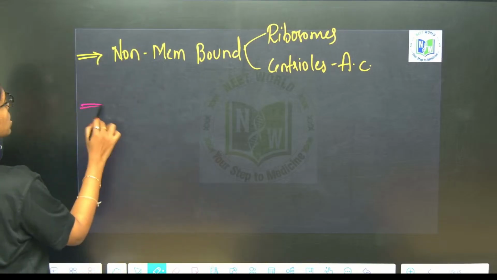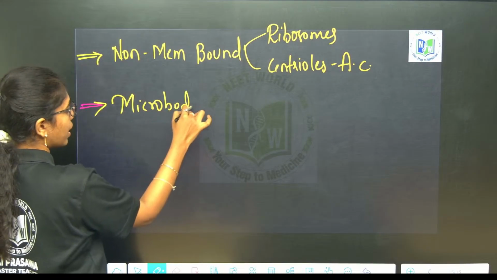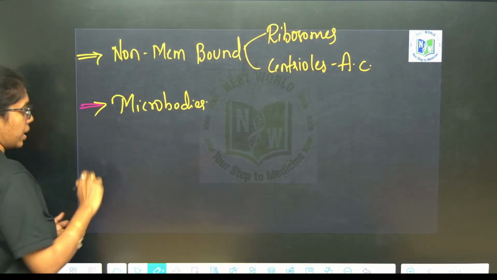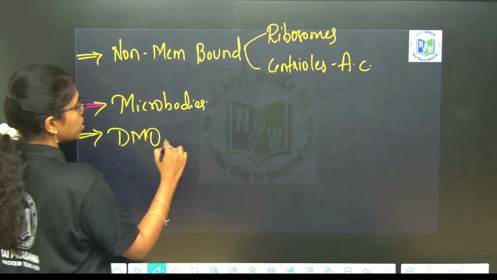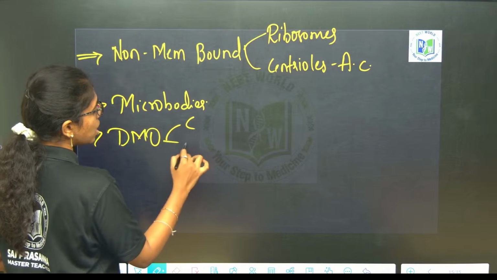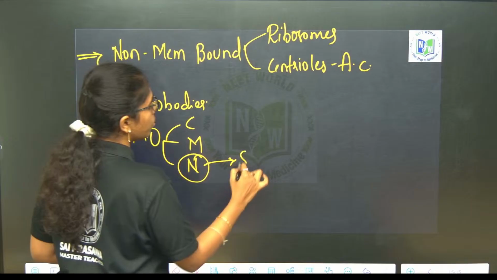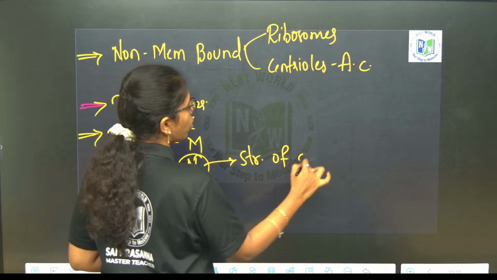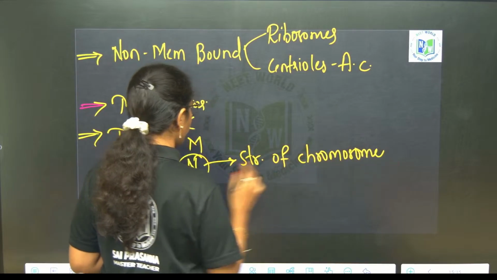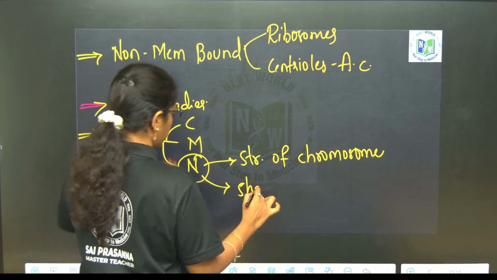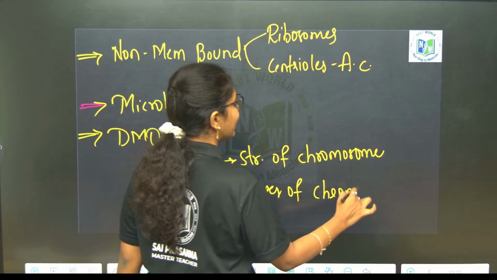And then we have to discuss microbodies, which are single membrane bound organelles, tiny particles present inside the cell. And then double membrane bound organelles, which include chloroplast or plastids, mitochondria, and nucleus. In the nucleus we have to look into the structure of chromosome, shapes of chromosomes. This complete concept we will deal in the next class.